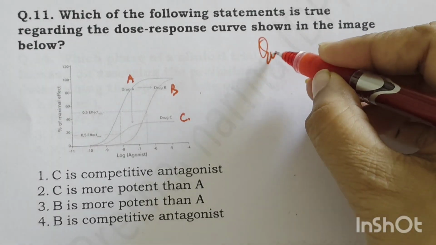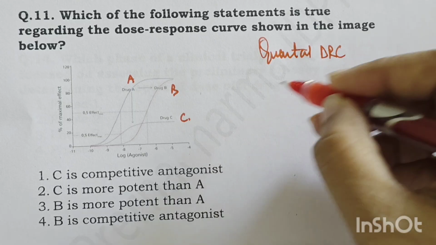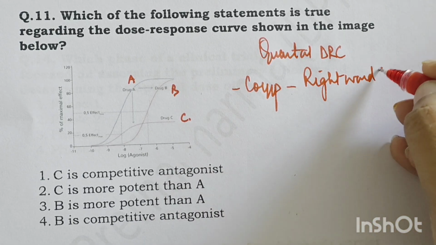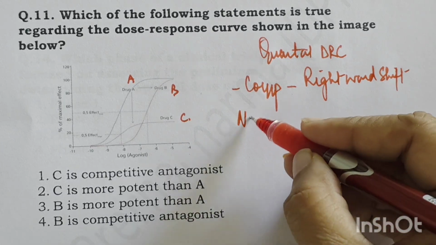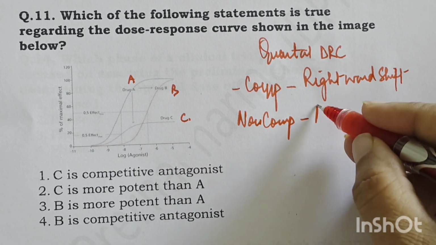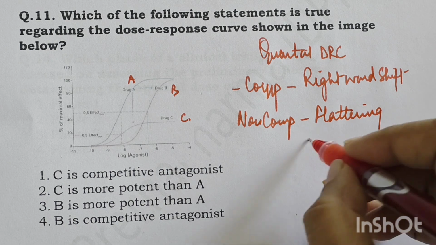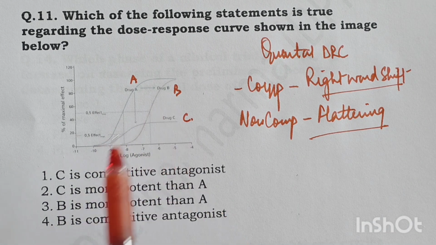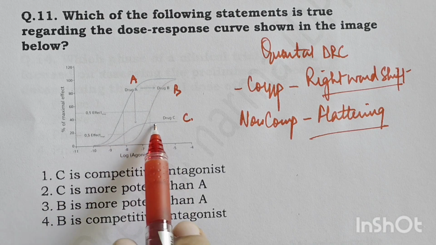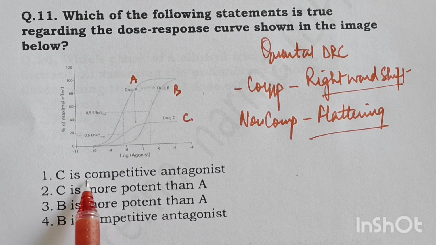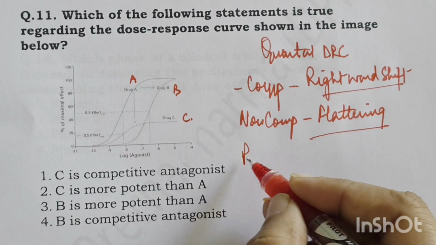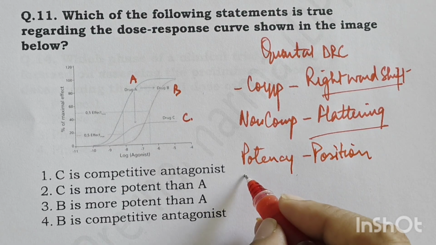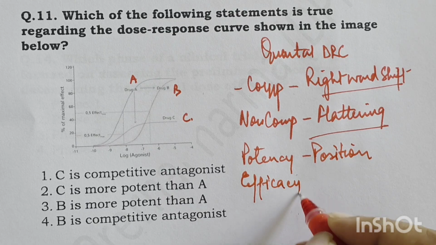Remember, in quantal dose response curves, when there is a competitive antagonist, it causes a rightward shift of the curve, and if it is a non-competitive antagonist, then it causes a flattening. Okay, flattening of the curve. So these are the two things. So now A is the drug, for B there is a rightward shift, so B is a competitive antagonist. C is a non-competitive antagonist because there is a flattening. So this is wrong. C is more potent than A, no. Now potency, again, potency is defined by the position of the curve on the log dose response graph, and efficacy is shown by the height.